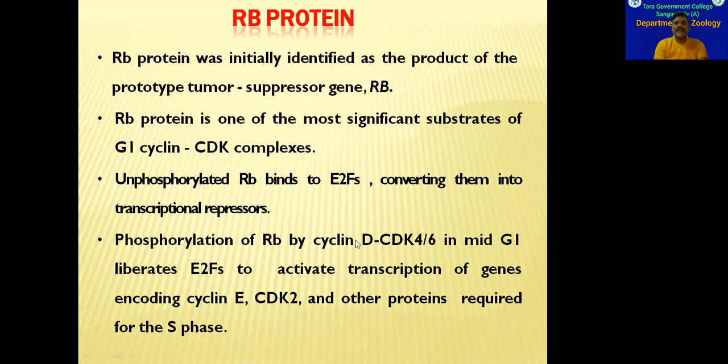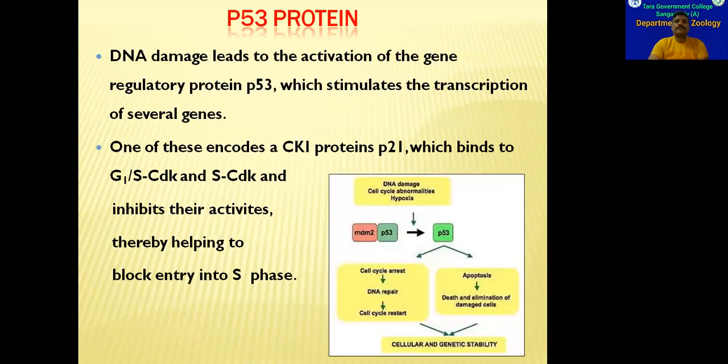So the production of cyclin D and cyclin E will be inhibited as RB protein is bound to E2Fs. When E2Fs are bound to RB proteins, cyclin D synthesis and cyclin E synthesis will not be finished. So what happens is, the cell will stay in G1 phase only. So in this way, RB protein is controlling the cell. It will not allow the cell to enter into S phase. Instead, it allows the cell to stay in G1 phase.